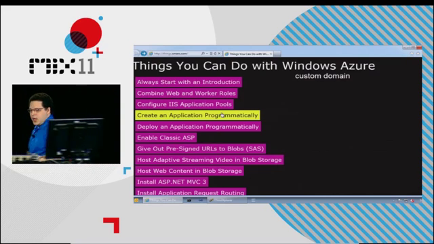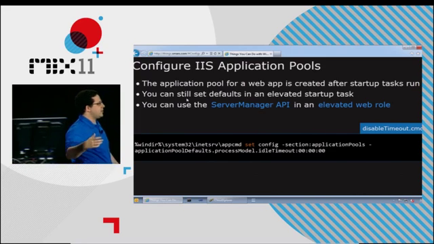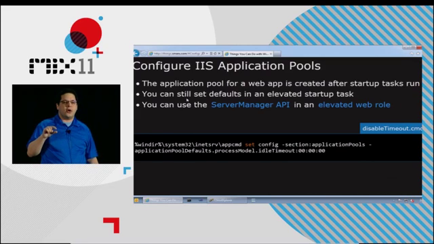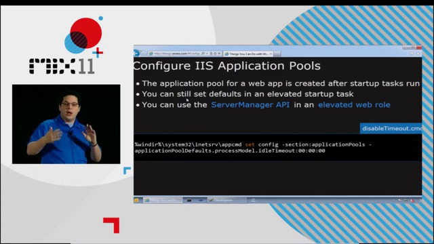Application pools. Yeah. So this was a startup task. I actually recommend that pretty much everybody run this startup task, because what this startup task does is it disables IIS's timeout on application pools. Otherwise I think by default every 20 minutes or maybe it's 30 minutes is the default in IIS, after idle time when no one's hit the website. Not really a big deal for a serious, heavily trafficked website. But for other things, if no one's hit the website in all that time, IIS just spins down that app pool and waits for the next request to come in and then spins it back up. And that's kind of slow.